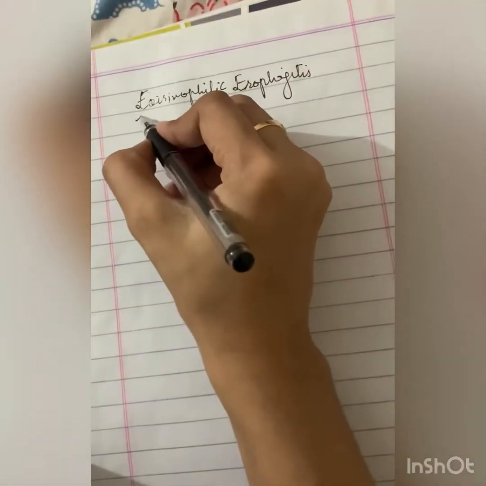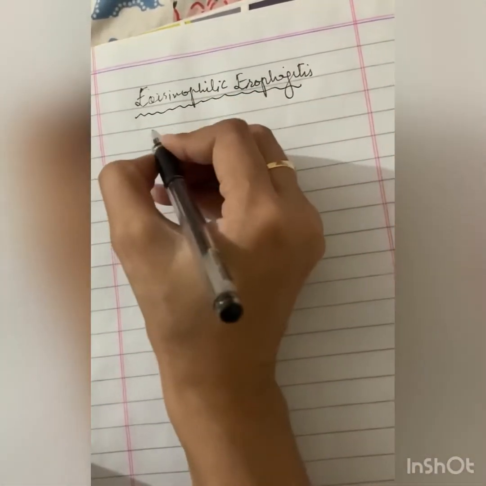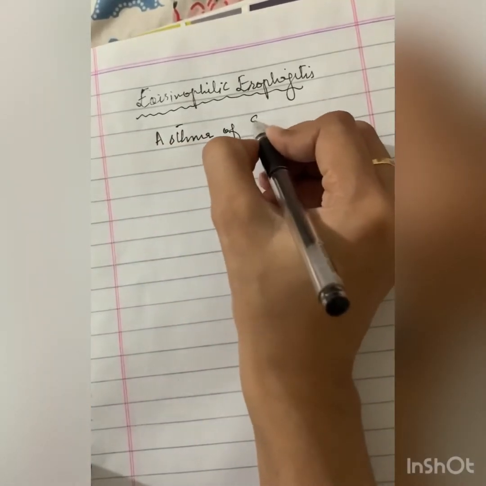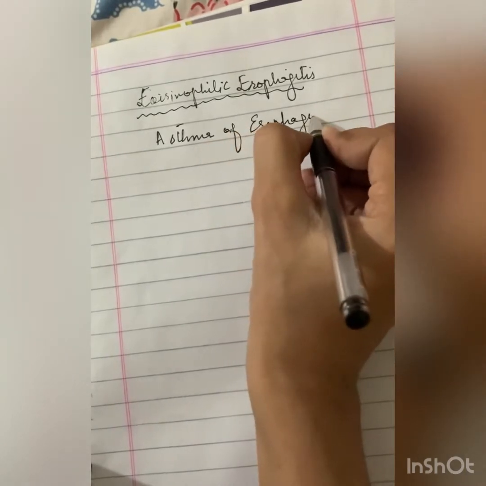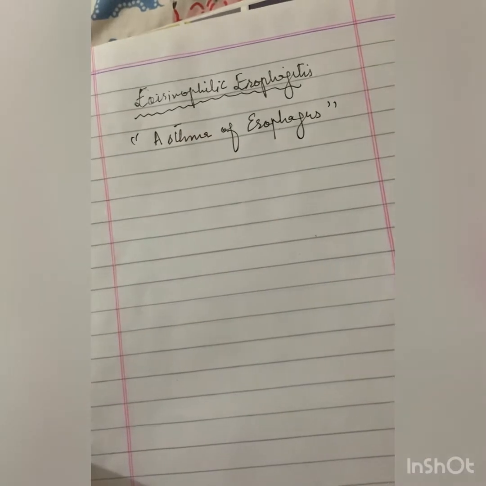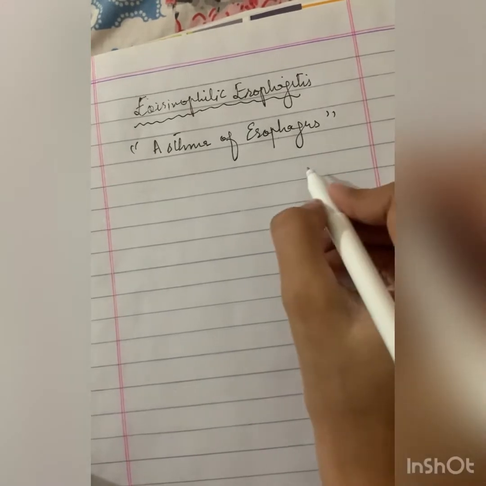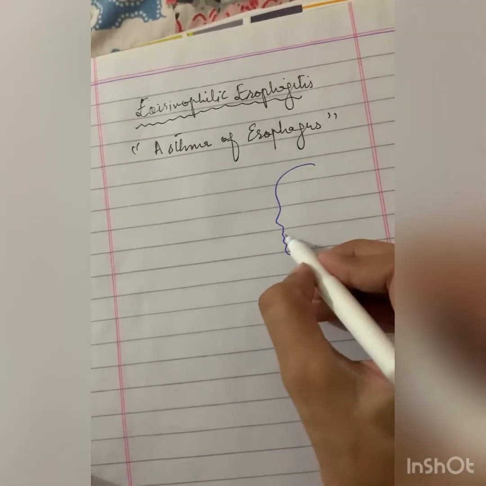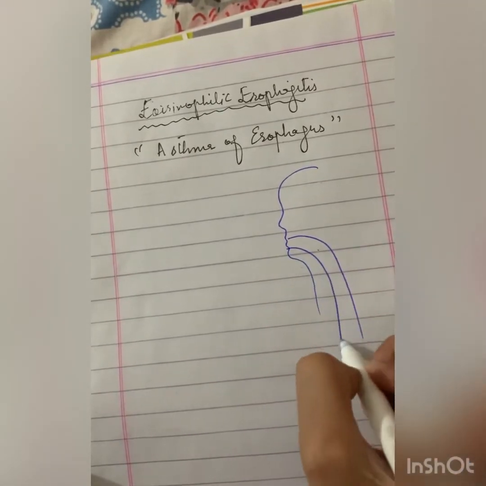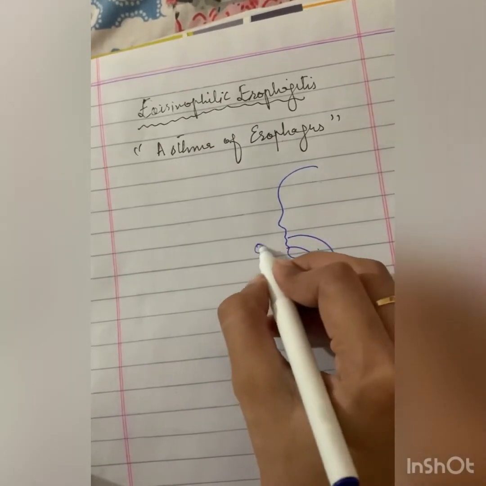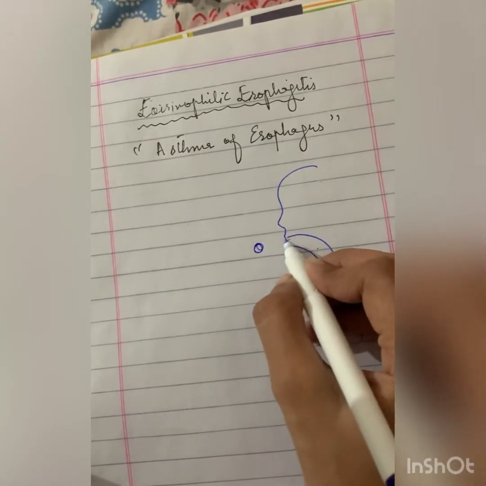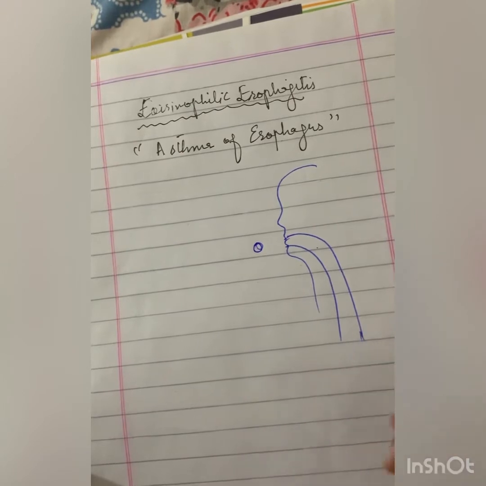In this video we are going to talk about eosinophilic esophagitis, also known as asthma of the esophagus. What is the definition? First of all, before the definition, we should know a little bit about the pathophysiology. It is a disease which causes hyperstimulation or sensitivity to certain food particles.